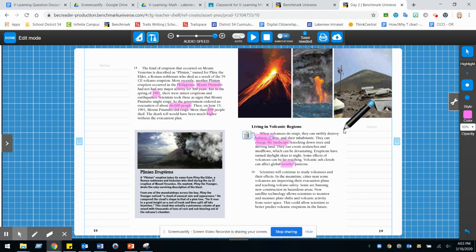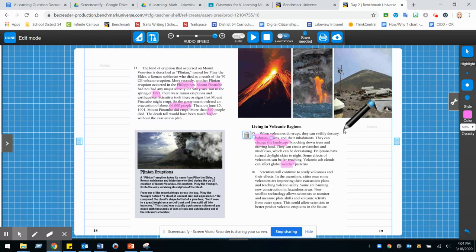Paragraph 16. Scientists will continue to study volcanoes and their effects. In the meantime, cities near some volcanoes are improving their evacuation plans and teaching volcano safety. Some are banning new construction in hazardous areas. New satellite technology allows scientists to monitor and measure plate shifts and volcanic activity from outer space. This could allow scientists to better predict volcanic eruptions in the future.